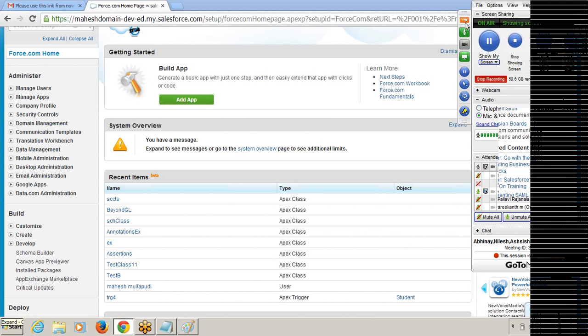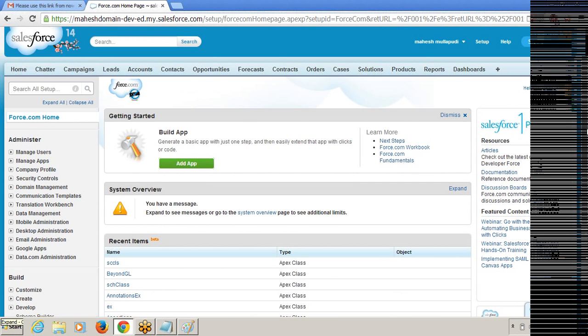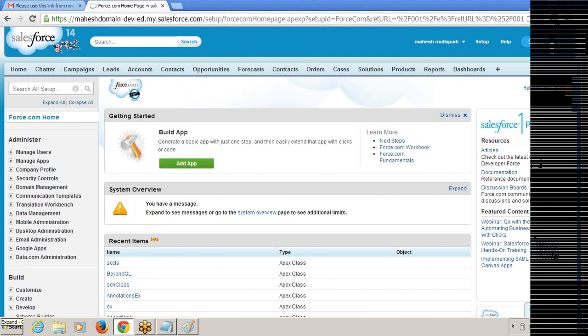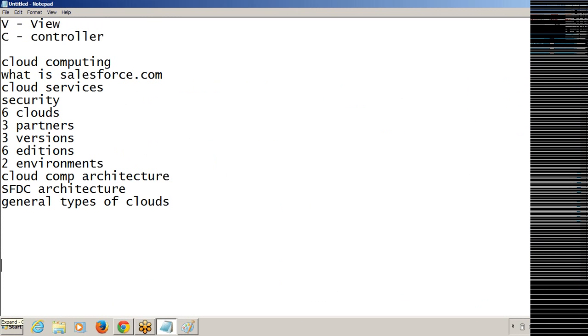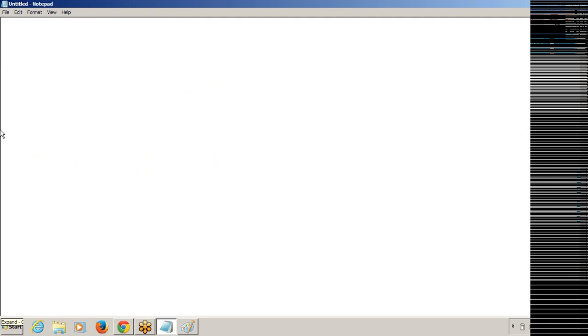Before going into this Salesforce.com environment, we have to know the basic vocabulary. The basic things we have to know before entering into Salesforce.com. So what is the basic vocabulary in Salesforce.com? We can see it now.